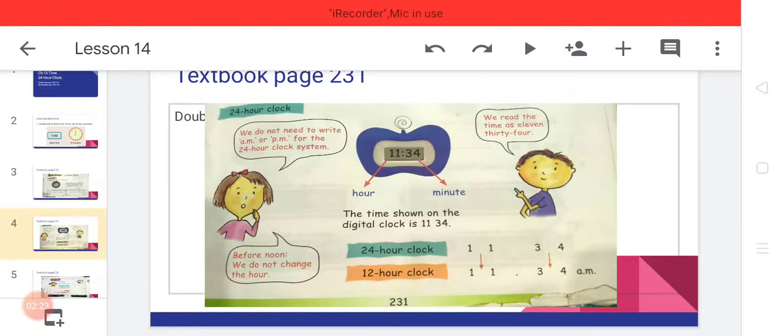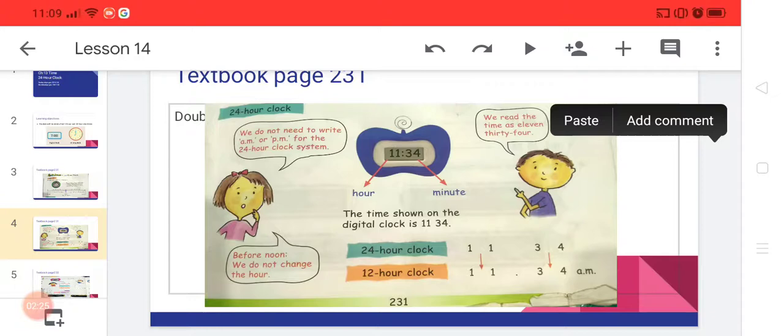Keep that in your mind. And one more thing, if the hour number is less than 12, then the number comes as it is and it is called AM time. AM time means midnight to noon time.